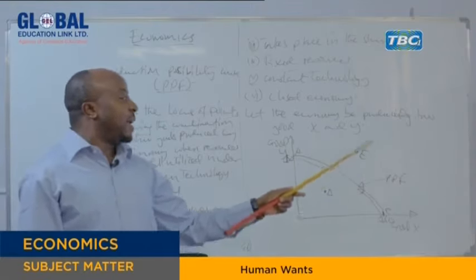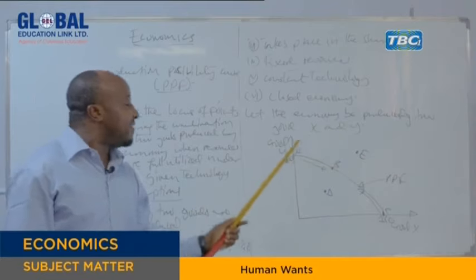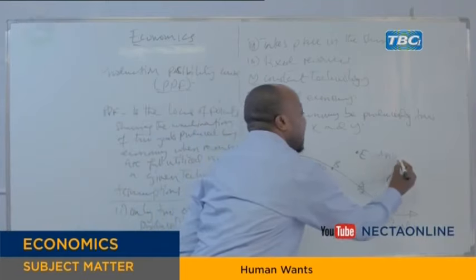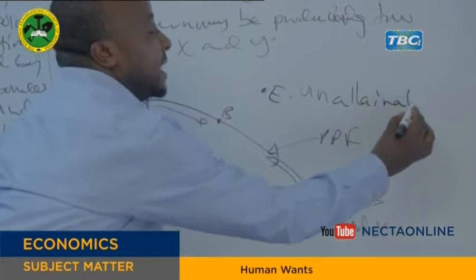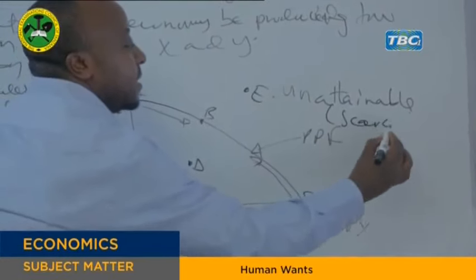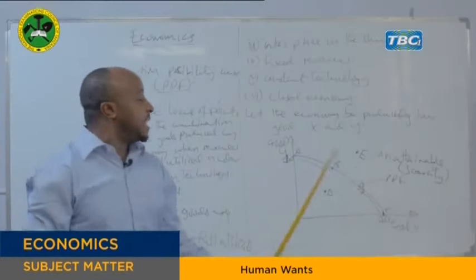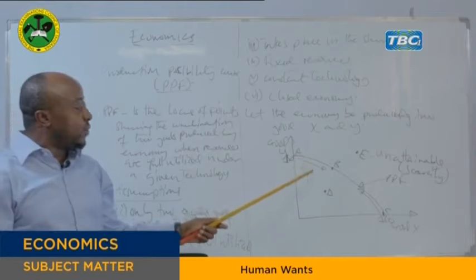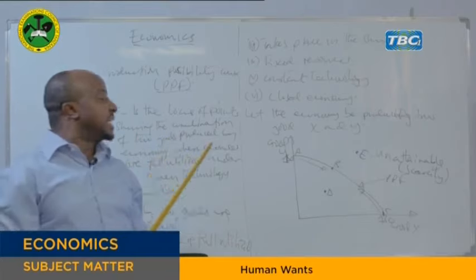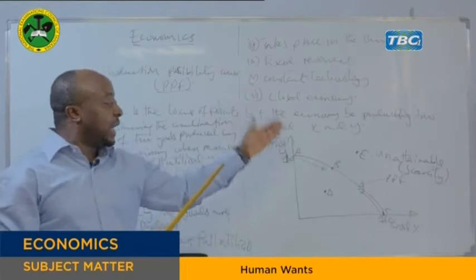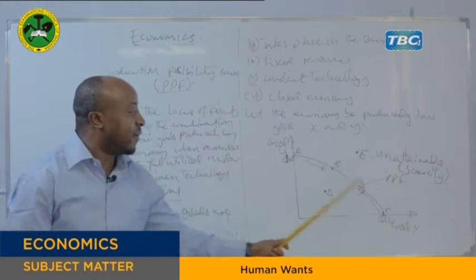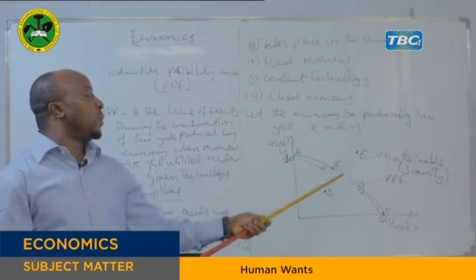Likewise, point E. Point E is indicating the point where, given these resources, we cannot attain. And this point is called the unattainable point. Because it is unattainable, it is referring to scarcity of resources. Because the resources we have cannot produce beyond this point. If the economy wishes to produce and reach this point, probably it should do something extra, because the resources we have can produce only until this level. So to produce above, you need to increase.